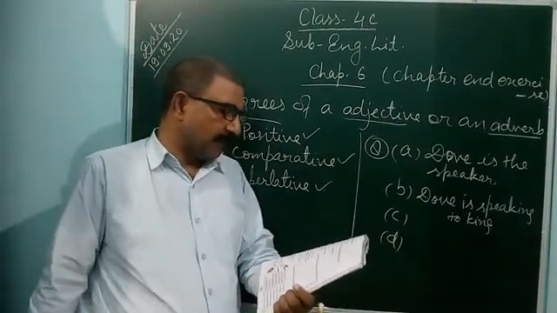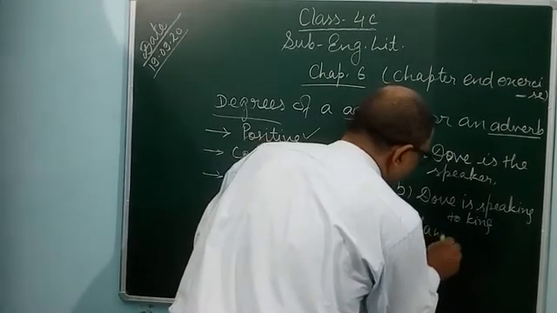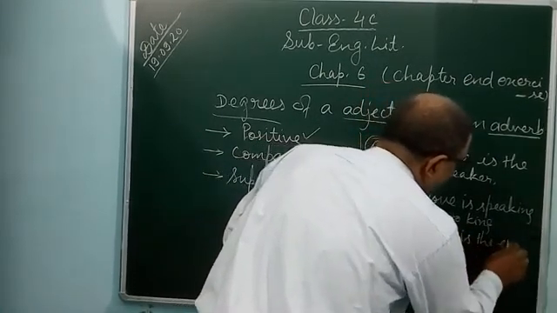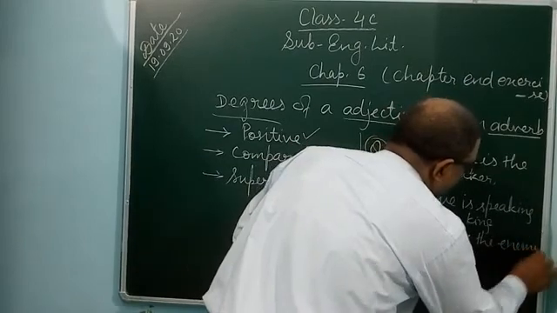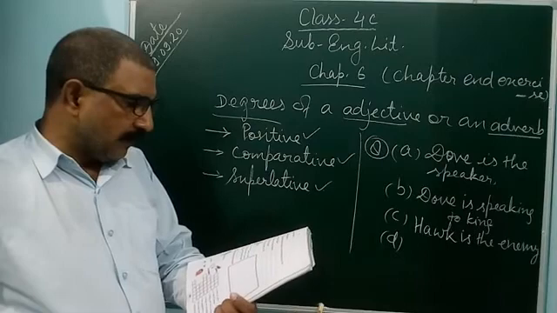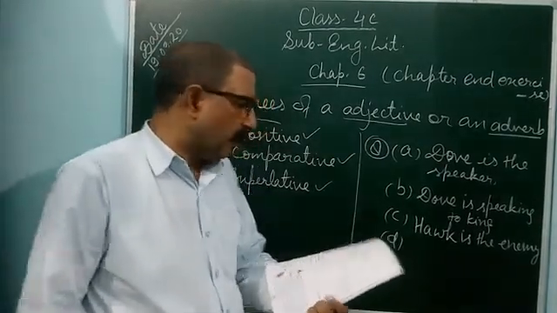Who is the enemy? Hawk is the enemy. What does the enemy want? The enemy wants to kill the dove.